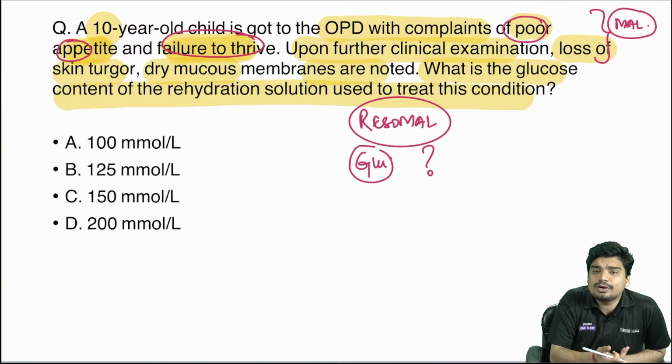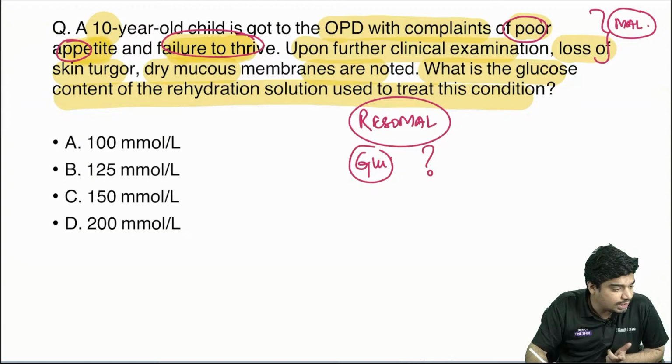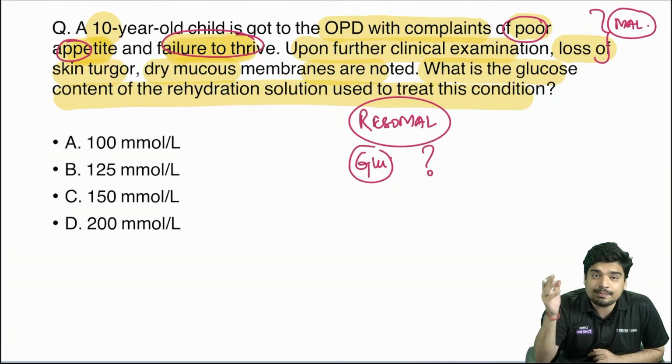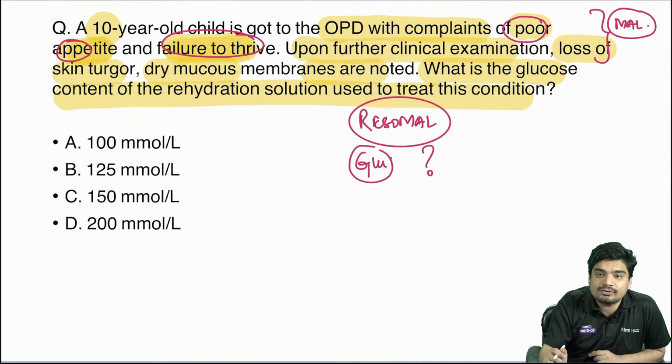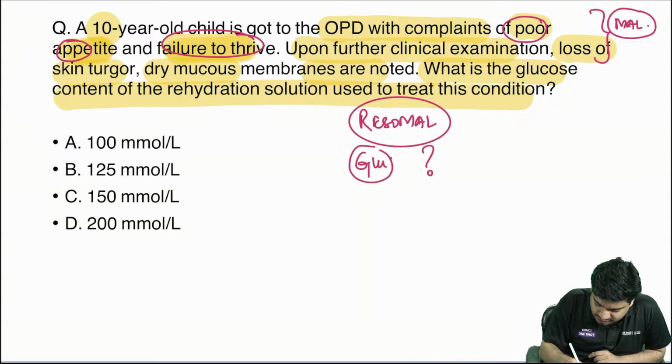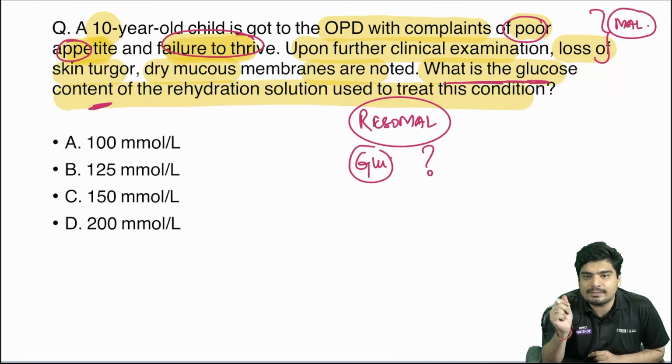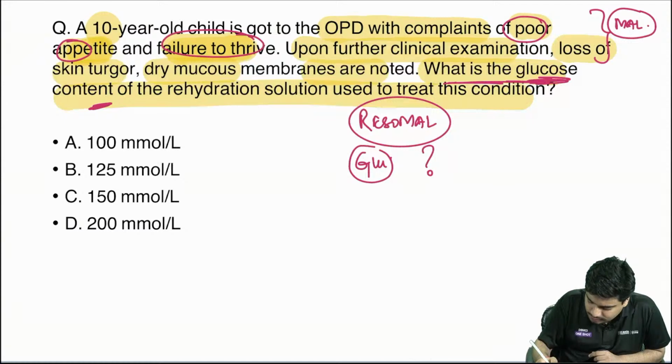Why 100 millimole? We just discussed. What are you saying? That was 100 ml per kg. See the question carefully. Don't make these silly mistakes. Question is asking what is the glucose content. Question is not asking how much, 100 ml per kg or 75 ml per kg. Question is asking glucose content.